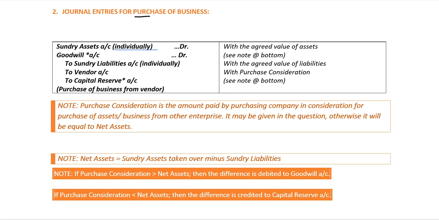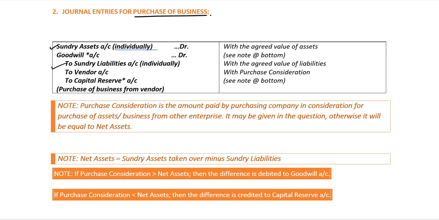The second instance, purchase of business, the first journal entry to be passed, we need to debit each sundry asset which is taken over with the agreed value of the asset which is taken over. We need to credit each sundry liability taken over with the agreed value of the liability taken over.